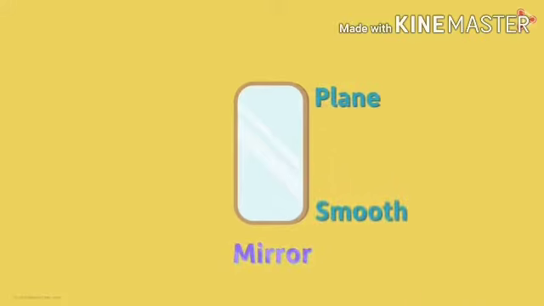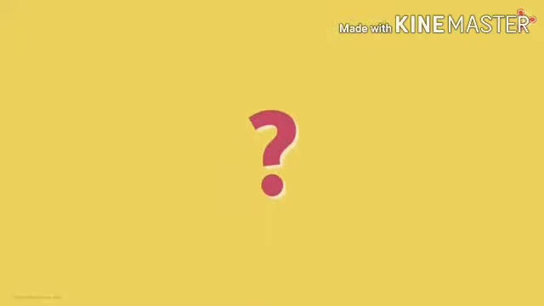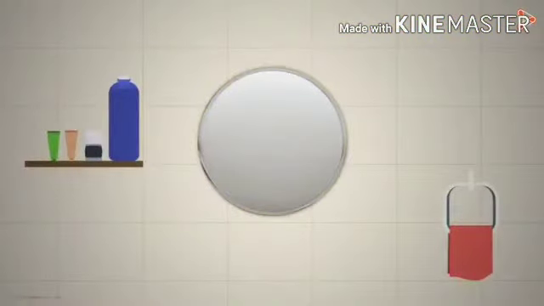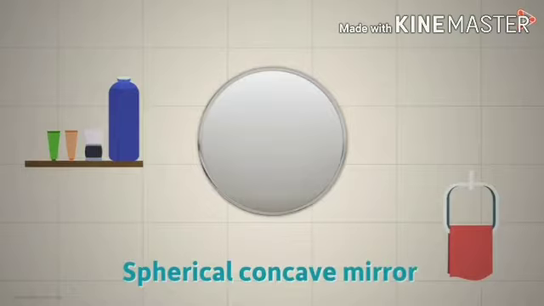this is a mirror. It has a plane and smooth reflecting surface on one side and is called a plane mirror because its reflecting surface is flat. What type of mirror have you seen? Have you seen this type of mirror? Well, you must have seen this type of mirror in a bedroom or maybe hung on the wall. This is not a plane mirror.